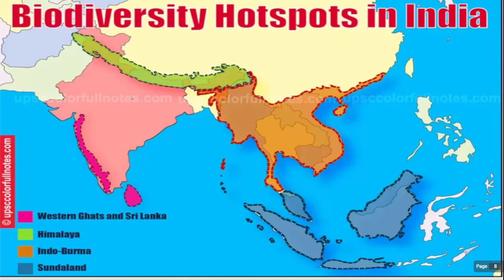Next, biodiversity hotspots in India. This is the Western Ghats and Sri Lanka. This is the Himalayas. Indo-Burma and Sundaland. These are the biodiversity hotspots.